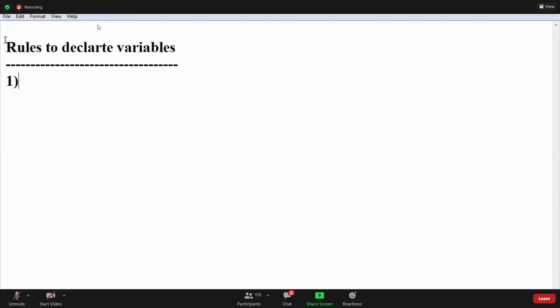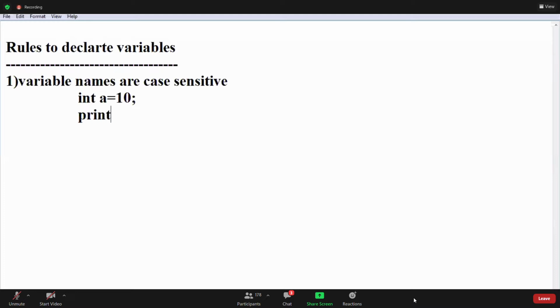First rule to declare a variable. Variable names are case sensitive, right? First rule is variable names are case sensitive. See guys, for example, int a equals to 10.